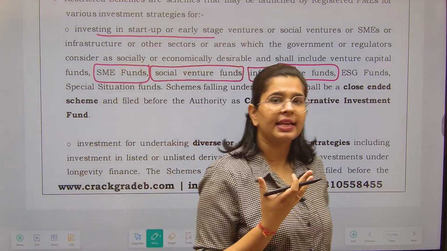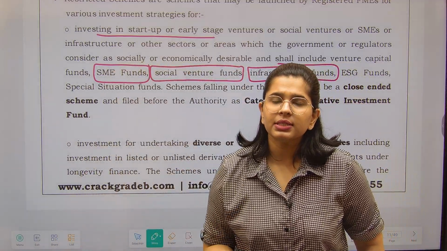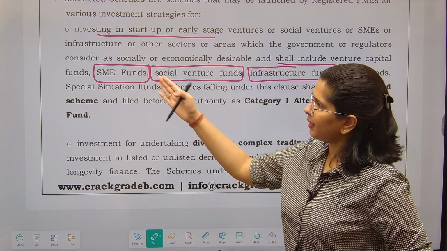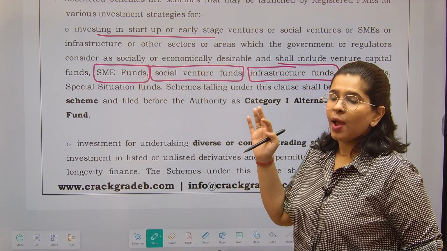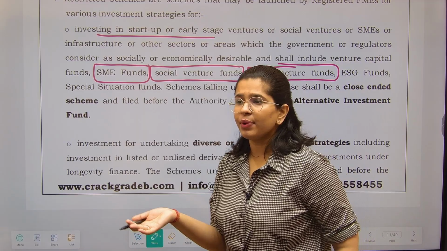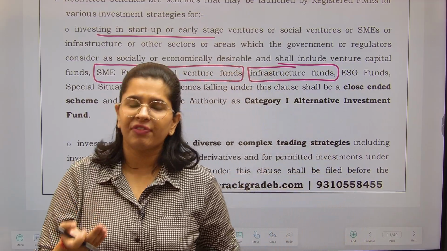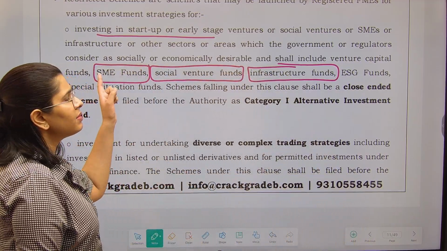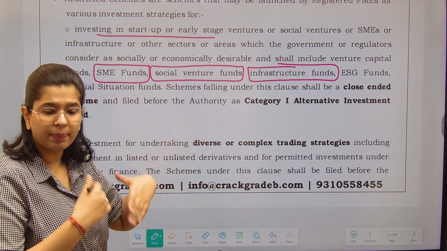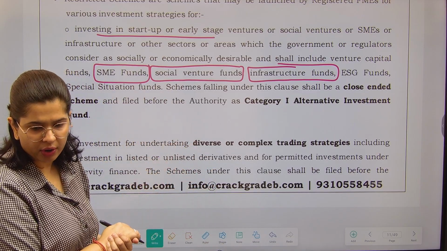Restricted scheme is the nature of the scheme. What purpose it is going to be used for, it can be different purposes, right? Why we call it a restricted scheme? Because there is a restriction on the number of investors. Why are these names written? They depict for what purpose this scheme is made, right?